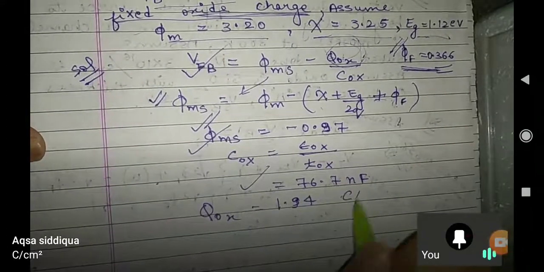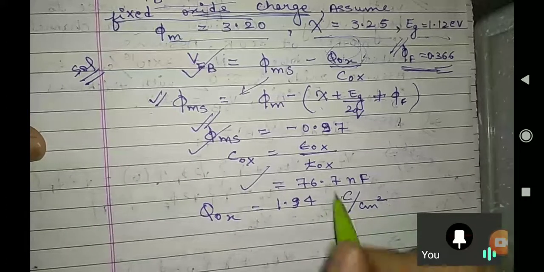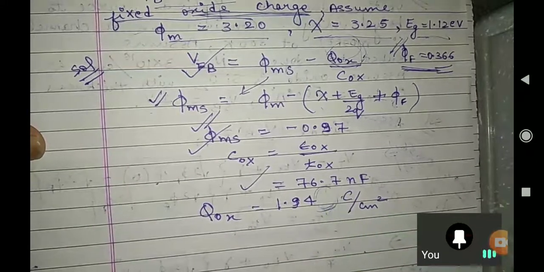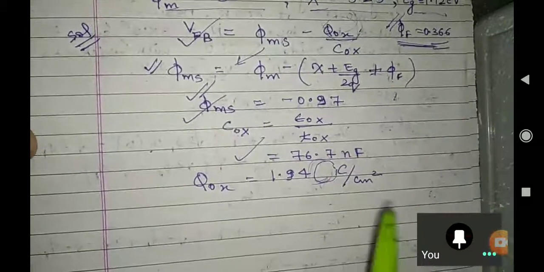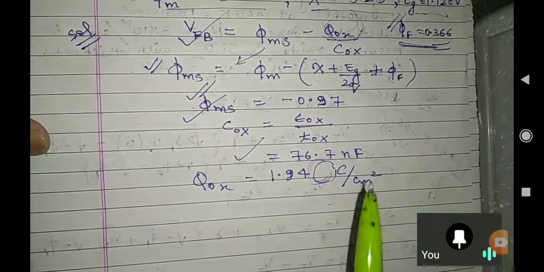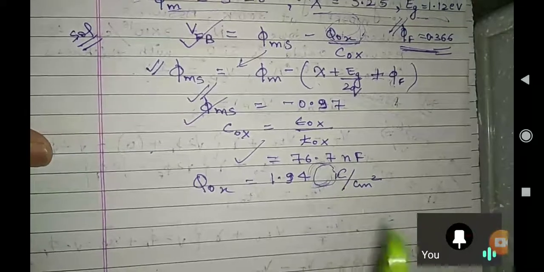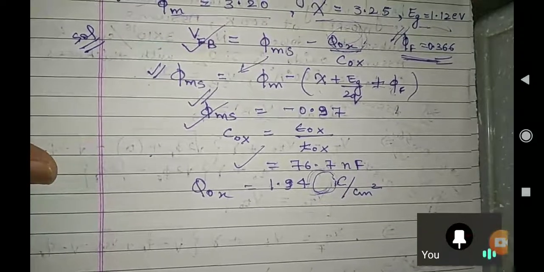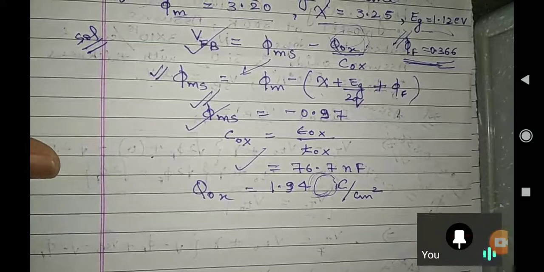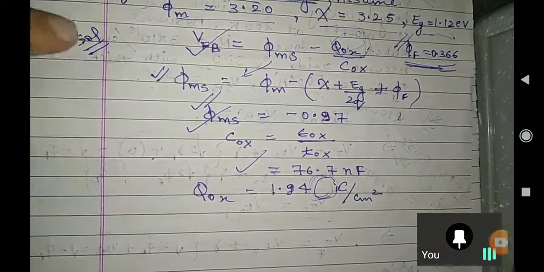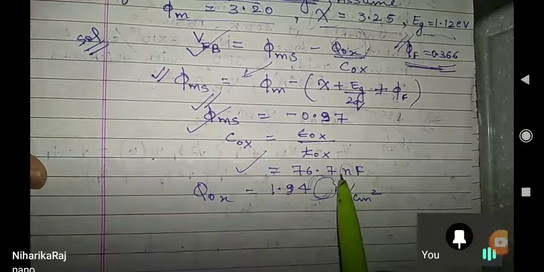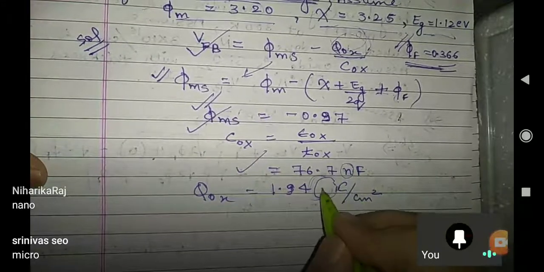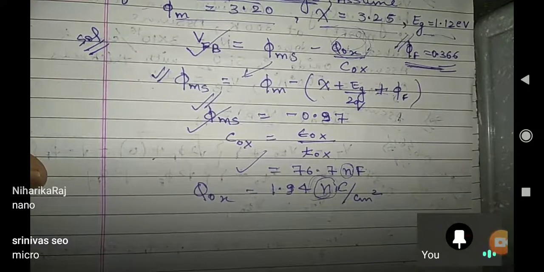Aksha, yeah, coulomb per centimeter square. Is there any unit you are missing here? What should I write? Coulomb per centimeter square will come, correct. Then what will come here? I am asking from you, whether it is micro, nano, what do you think? Do you think that our charge which we are talking about always comes in what? You can see this is nanofarad, the nano. Yeah, very good. This is nano coulomb per centimeter square.